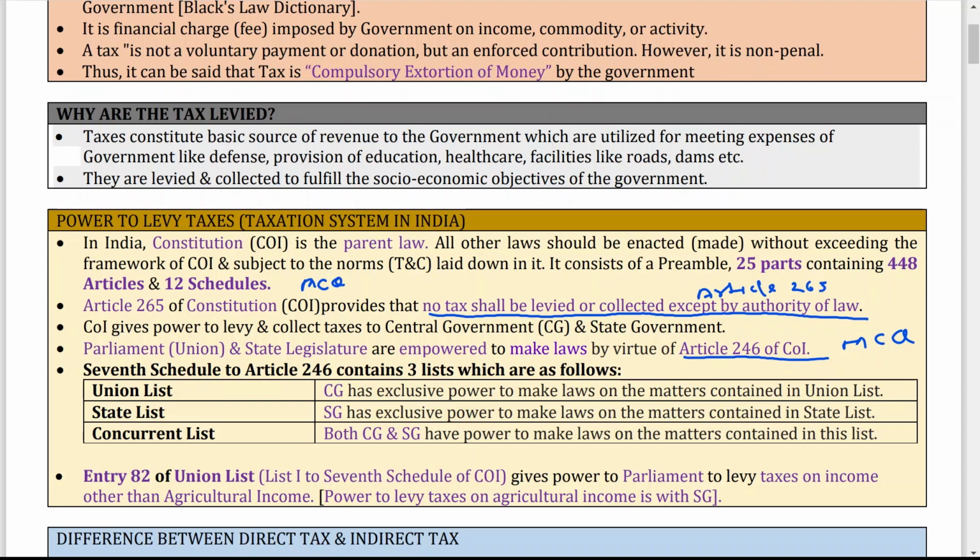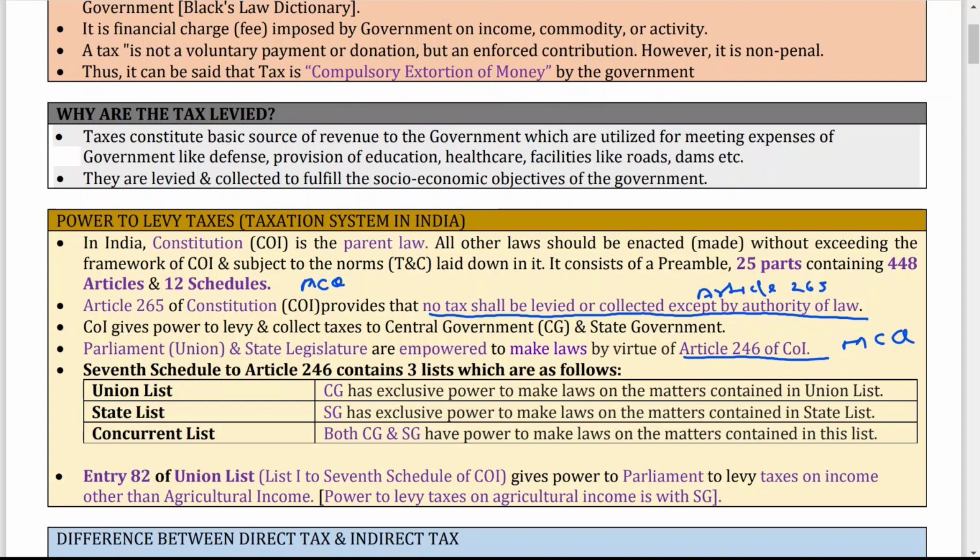There are certain subjects which are taken care of by the union, including the taxes. This list is very wide, but today we will discuss only who can make laws related to it. So the central government has exclusive power to make laws on the matters contained in the union list. So that is number 1.